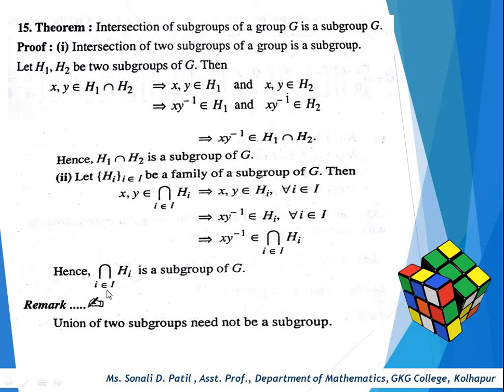Hence the intersection over i belongs to I of Hi is a subgroup of G. Okay. There is one remark: the union of two subgroups need not be a subgroup.